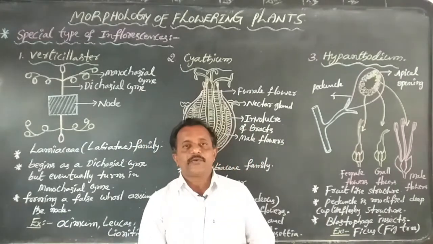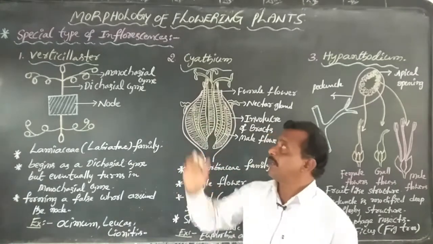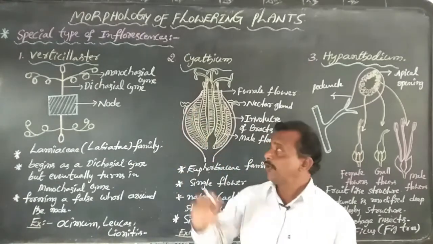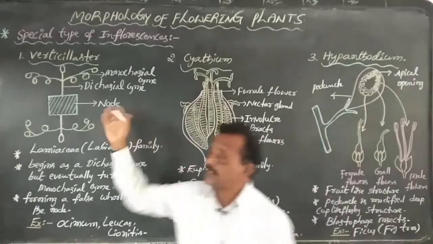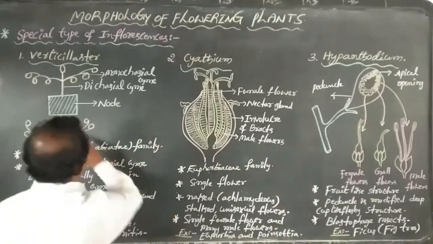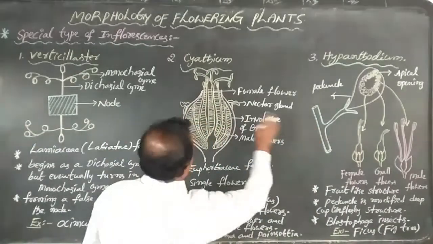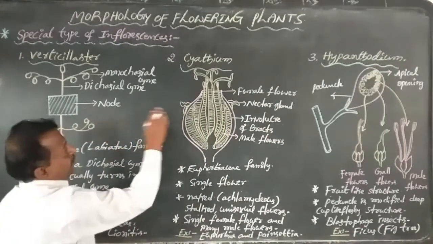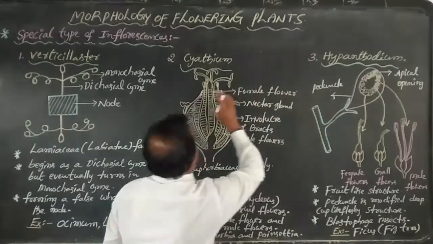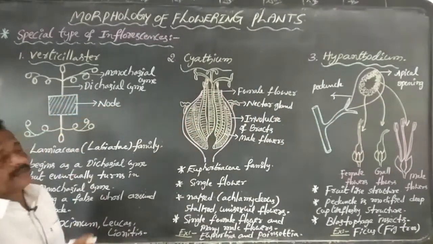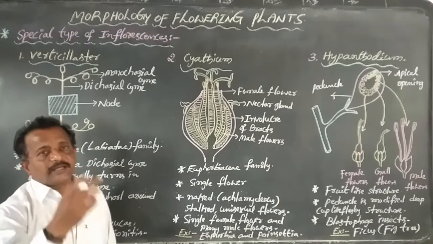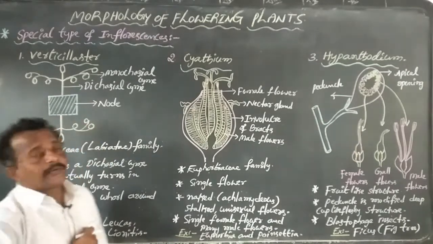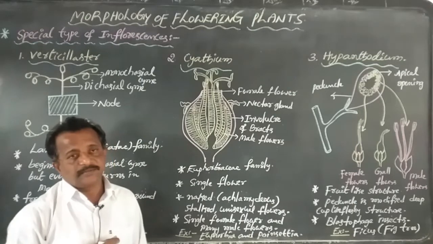What is the meaning of special type of inflorescences? Due to modifications in some plants, the arrangement and opening of the flowers remain special. That is called the special type of inflorescences.